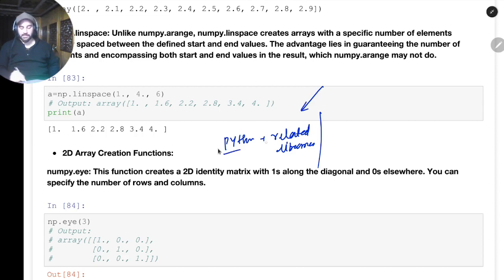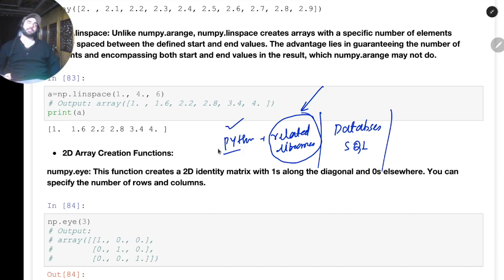So first we have done with Python. Now we are in this phase, learning libraries. Then we'll also learn a bit of databases. For example, we'll majorly focus on SQL. So that's our next step, and then from there we'll also try probability and stats with the matrix, and then we can move on to machine learning and deep learning.